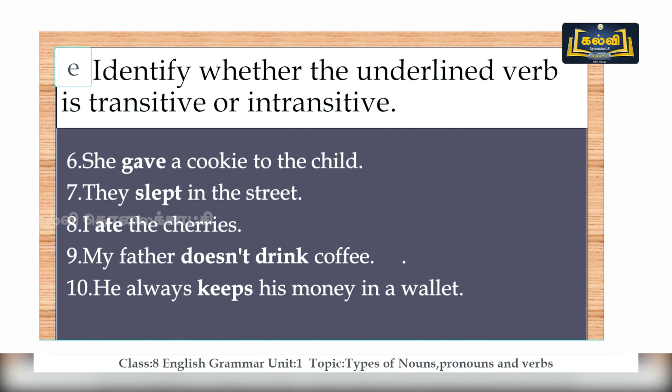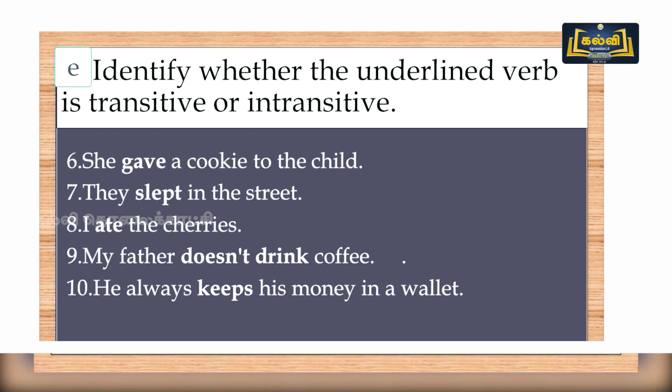So number 6, she gave a cookie to the child. So gave is the verb. Number 7, they slept in the street. So you want to identify whether slept is transitive or intransitive. And number 8 is I ate the cherries. So ate is the verb here and it is followed by cherries. So check the following part.